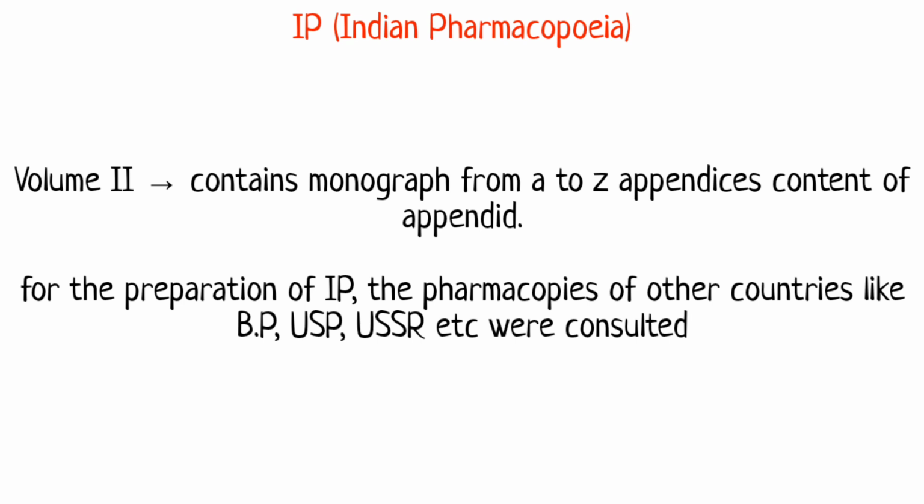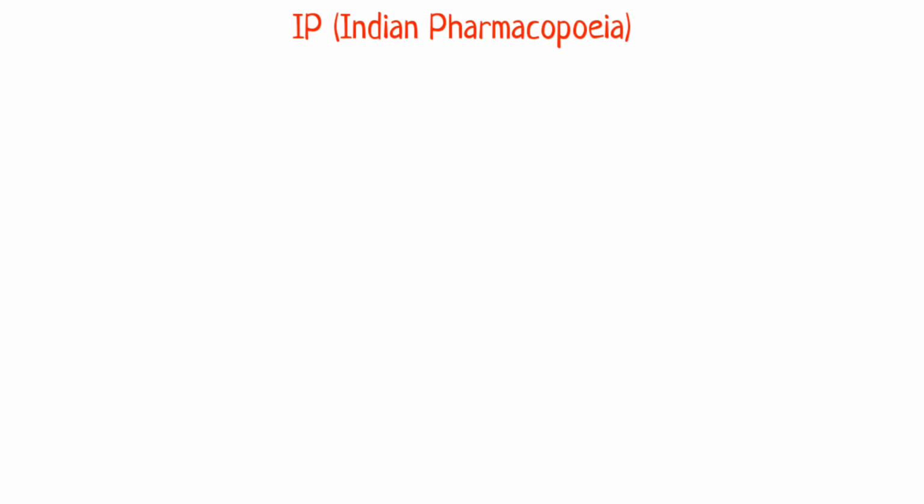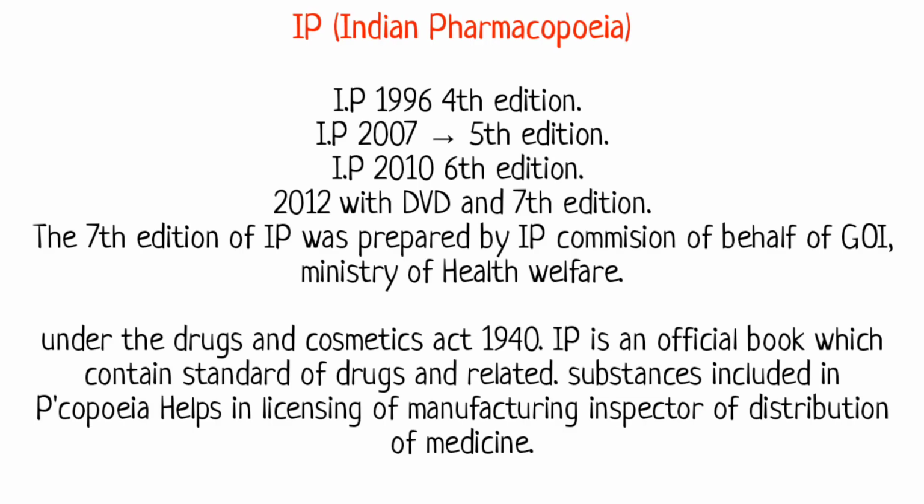For the preparation of IP, the pharmacopoeias of other countries like BP, USP, USSR, etc. were consulted. In 1996, the 4th edition of IP was published. In 2007, the 5th edition of IP was published. In 2010, the 6th edition was published. In 2012, with a DVD, the 7th edition was published. The 7th edition of IP was prepared by the IP Commission on behalf of the Government of India, Ministry of Health and Welfare.